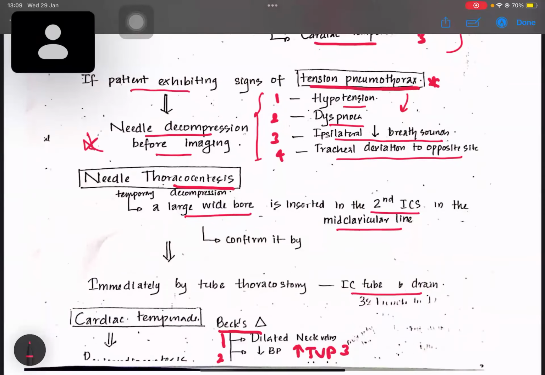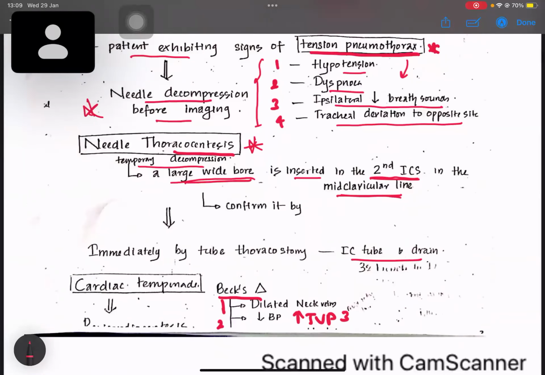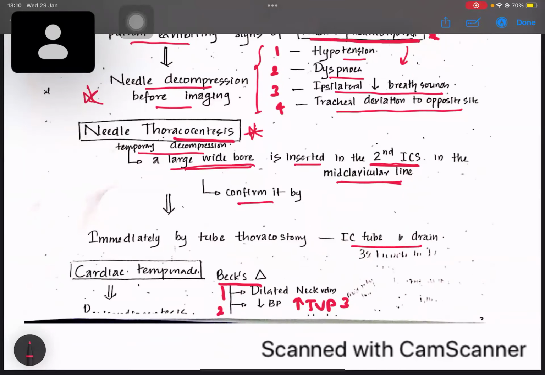So, needle thoracocentesis. Needle thoracocentesis is a temporary decompression. This is not a permanent treatment, remember. A large wide-bore needle is inserted. It is inserted in the second intercostal space in the midclavicular line. So how can you confirm? Then they will ask in the vivas, how can you confirm whether it's in the correct place?